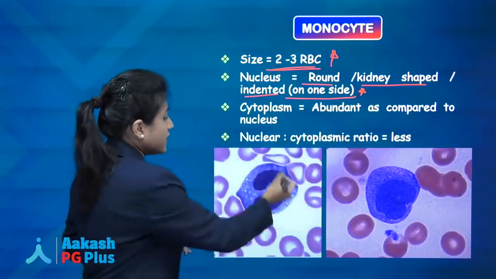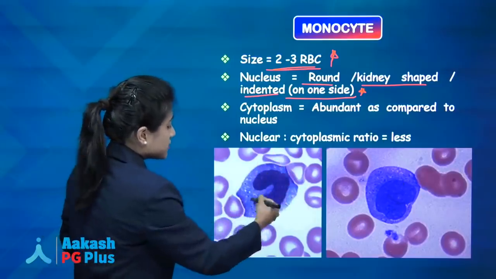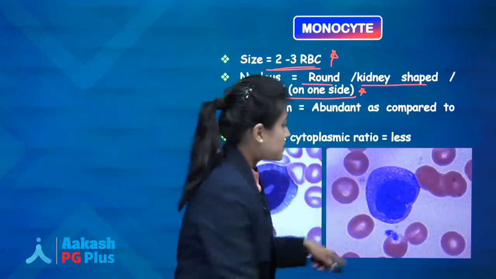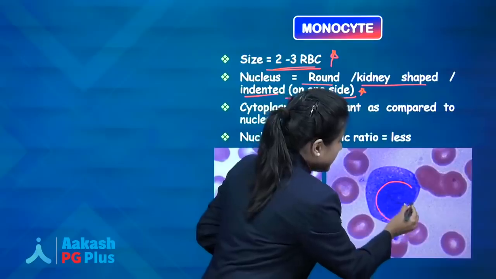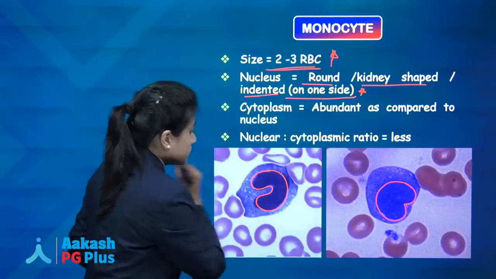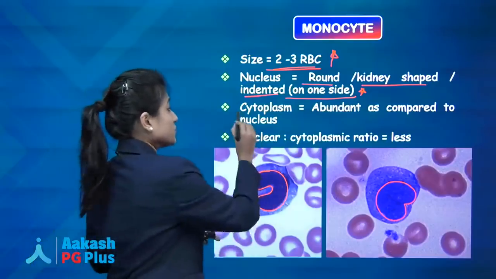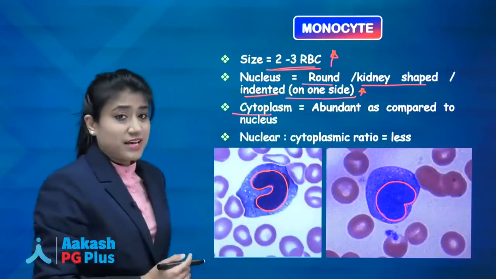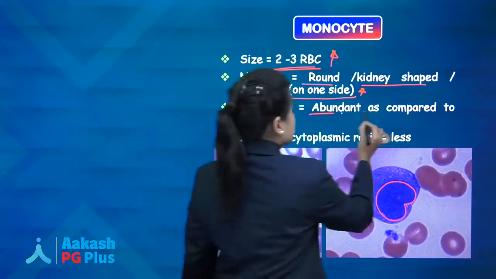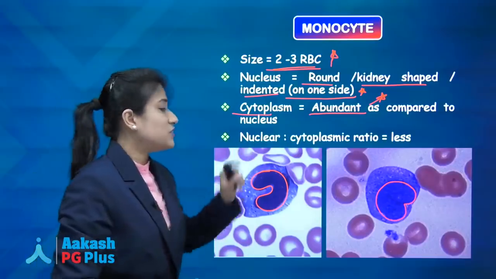So here you can see this is your monocyte, which is a very big cell, and the nucleus here you can see is kidney shaped, horseshoe shaped, and here you can see the nucleus as indented. Okay, this one is your kidney or horseshoe shaped nucleus. So this is your monocyte. Again you should know that the cytoplasm of this monocyte is more as compared to the nucleus. Write it down, it's very important that the cytoplasm of the monocyte is abundant as compared to the nucleus.